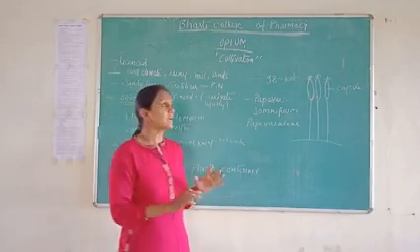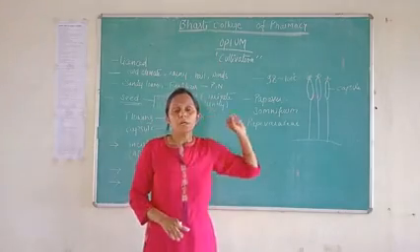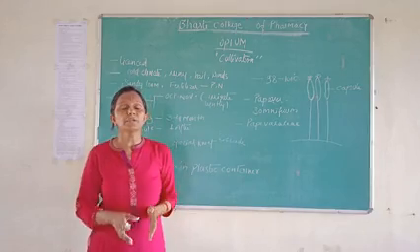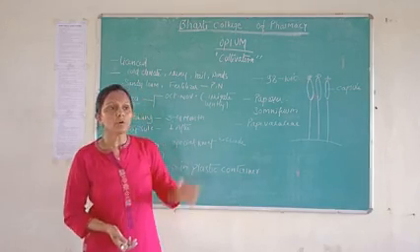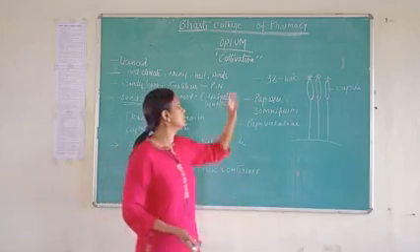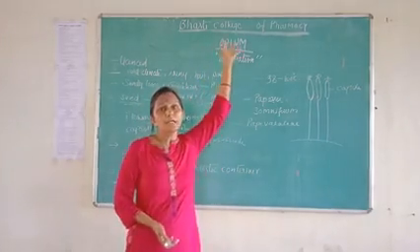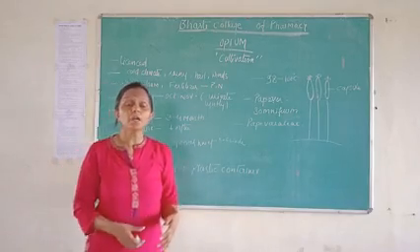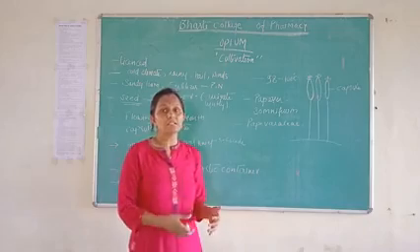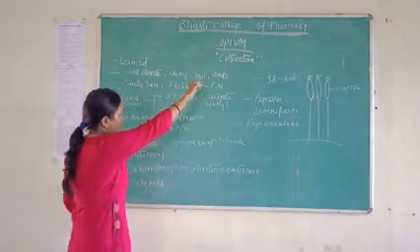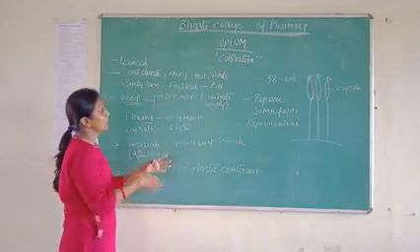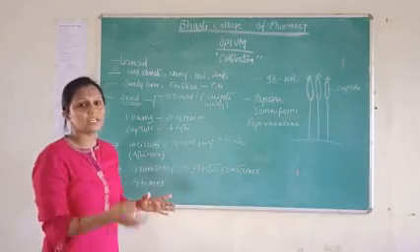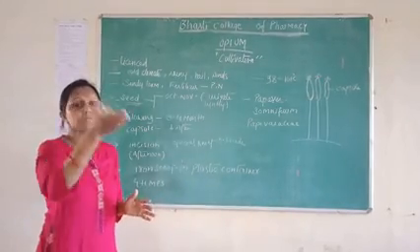So for cultivating the opium plant, one should take permission from the government. They give an approval license for cultivation of opium. So for cultivating the opium plant, we should take a license from the government.